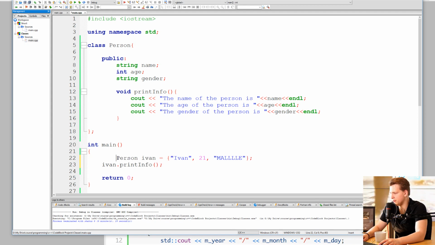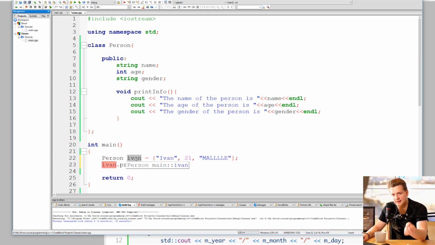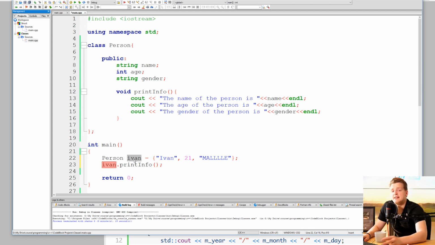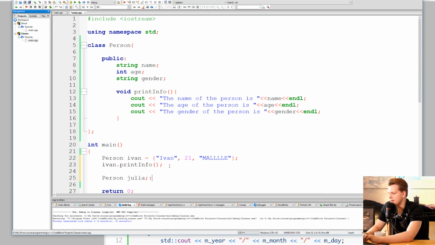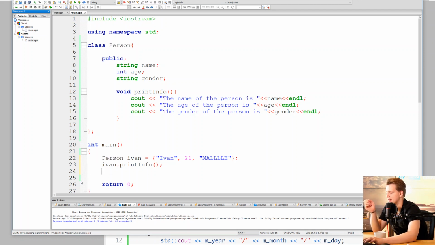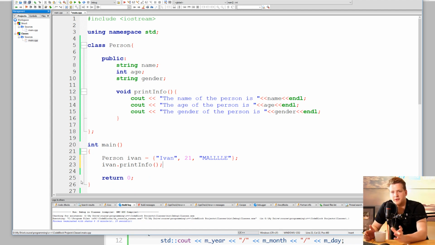However, whenever we create an instance of a specific class, this is called the object. So Ivan is an object of the class person in this case. And if I create person Julia, Julia is now an object of the class person. So guys, I hope you now also know the difference between an object and a class.